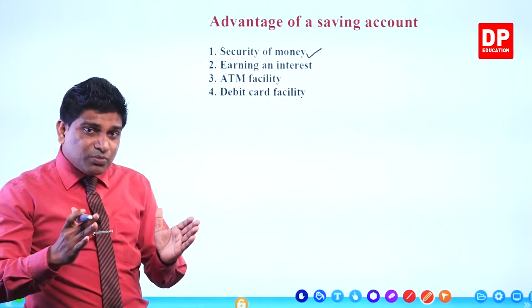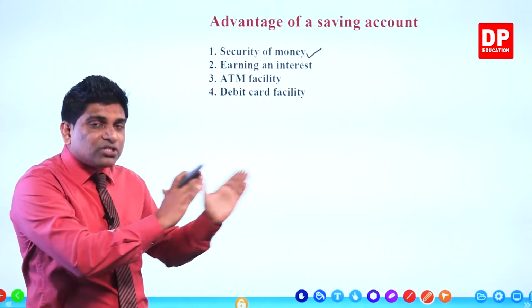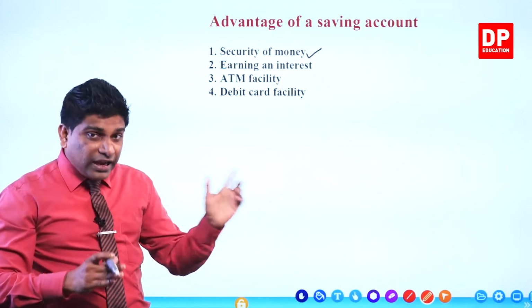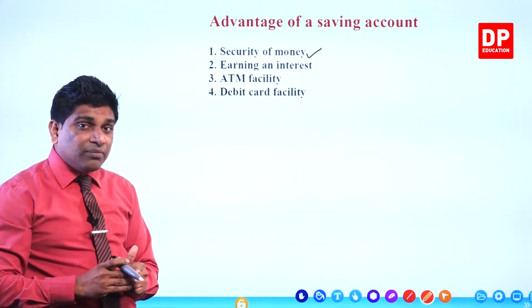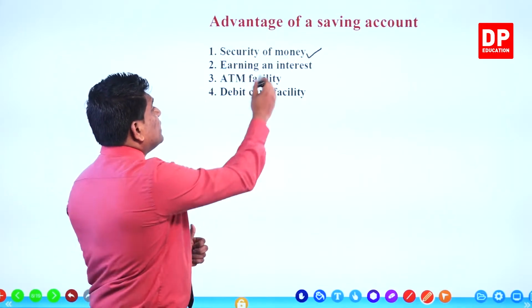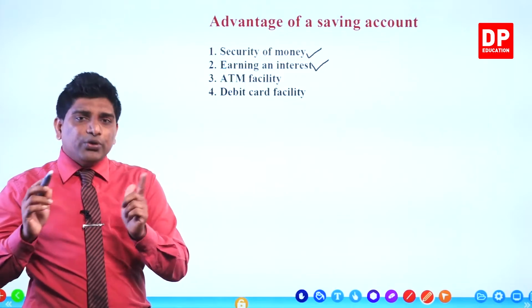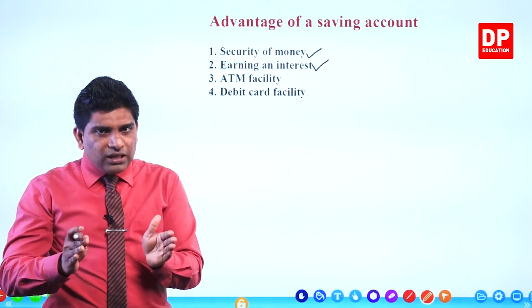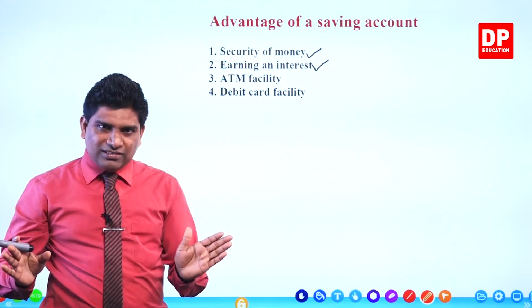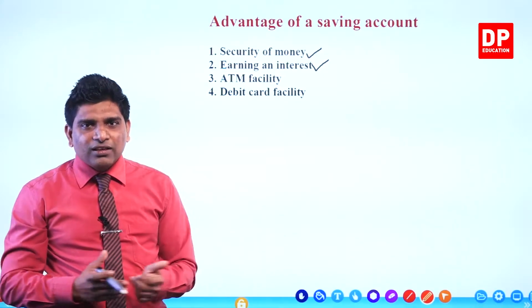If you have excess money, the ideal place is where you deposit your money, in the savings account. Then for that available money, you can earn additional income as interest. They will pay interest income for you. If you keep your money, definitely you will spend it, and at the end of the day you say, no money, empty pocket.